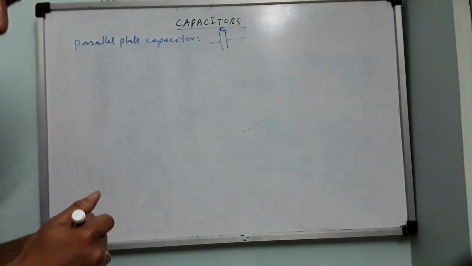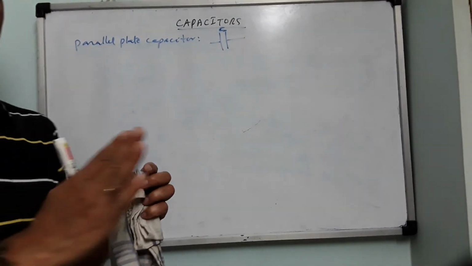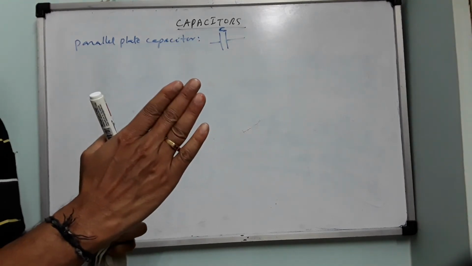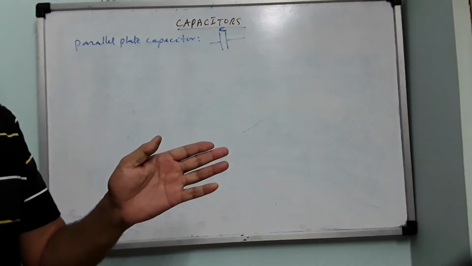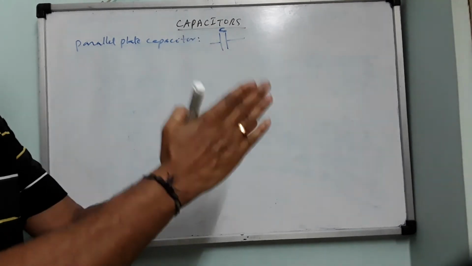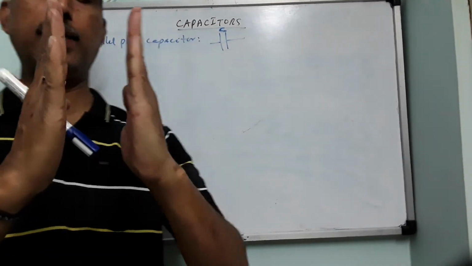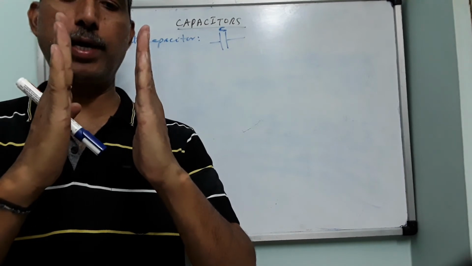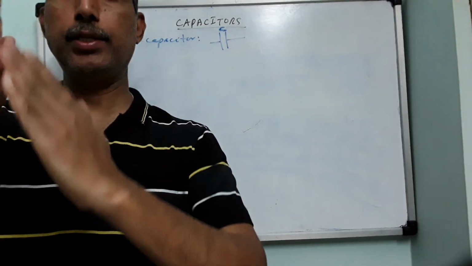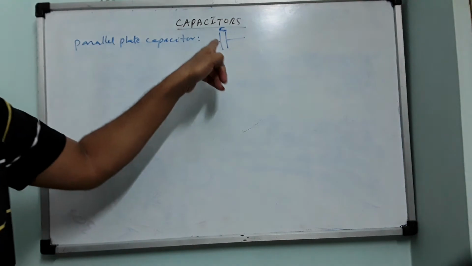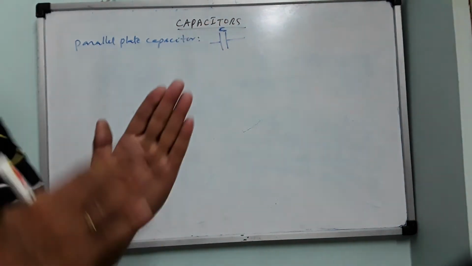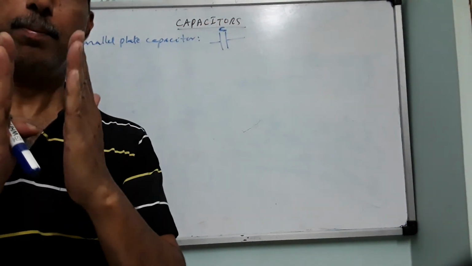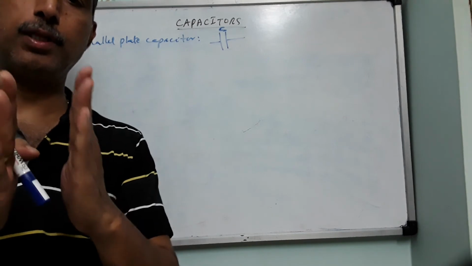That means the plates are like this only. Here is the positive plate and this is the negative plate. So when you see from that side, when you take a snapshot of this, you can see only this edge and this edge. That's what we have shown here. Edges only we have shown. Actually they are nothing but what? Plates. Plates kept parallel to each other with some distance.